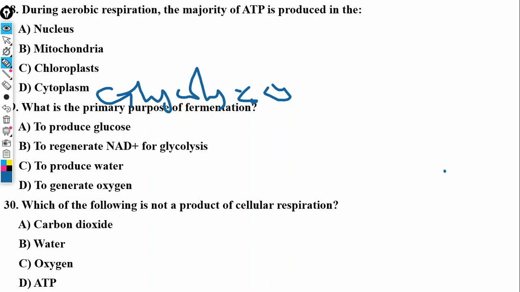All right, the next one is, what is the primary purpose of fermentation? Now, is it to produce glucose? No, because glucose is going to be the precursor molecule that gets broken down. So that will not be the primary purpose of fermentation. So is it to regenerate NAD plus for glycolysis?